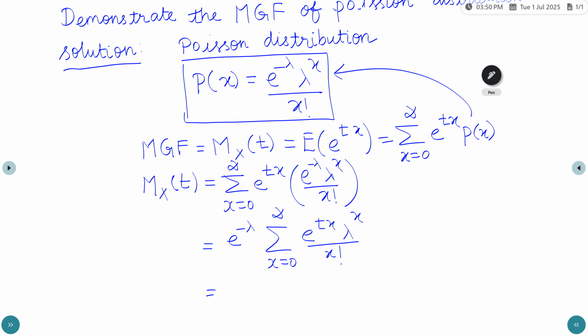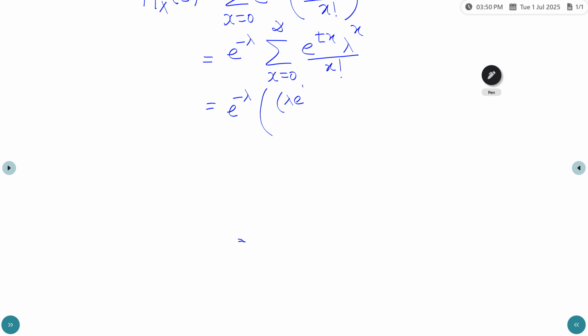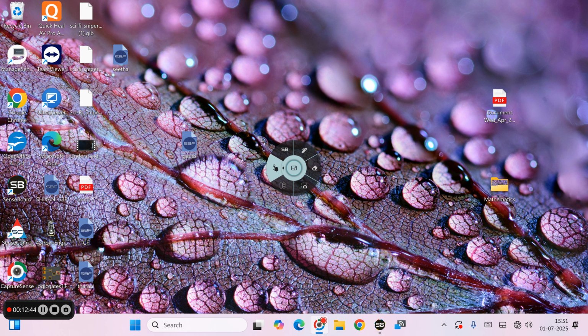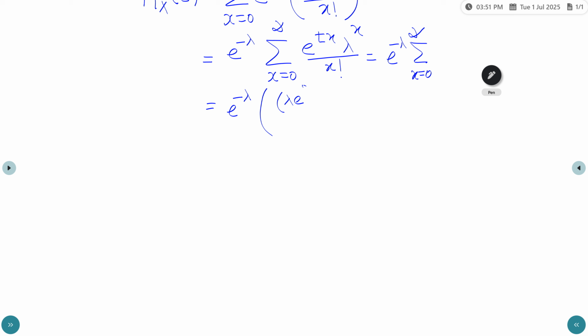So this term we can write as e power minus lambda summation x equals 0 to infinity, lambda e power t, whole power x, by x factorial.